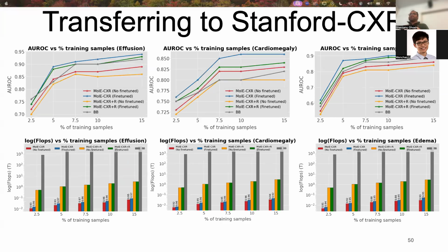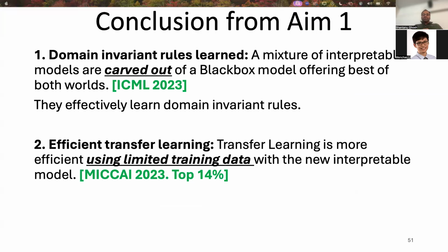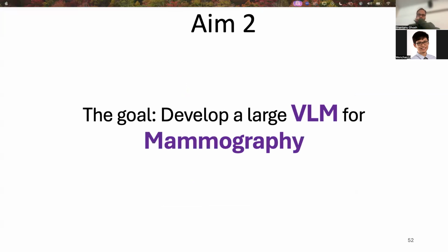The results generalize to other diseases as well. So here is the conclusion from Aim 1. We extracted the mixture of interpretable models out of the black box. With them, we effectively transfer to target sites with limited data. So in Aim 2, our goal is to develop the first vision language model for mammography. So let's dive deeper.